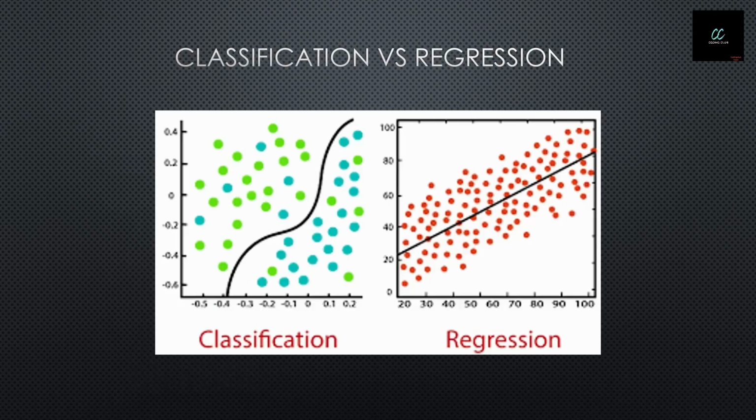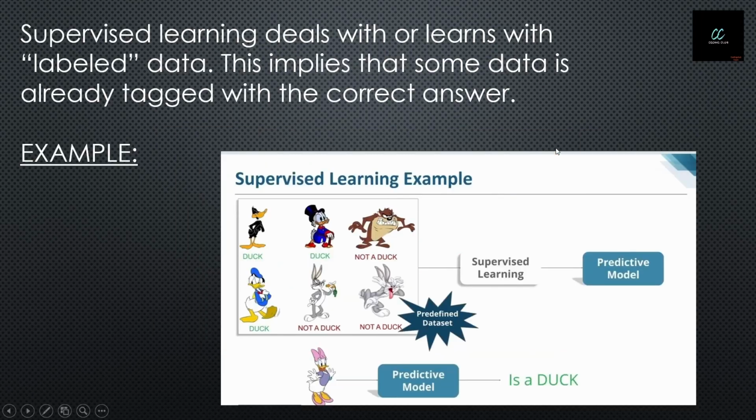This is how regression works, and this is the difference between classification and regression. Classification works on dividing the data into classes. Meanwhile, regression works on defining a best fit line and predicting the future. This is the example, a basic example.